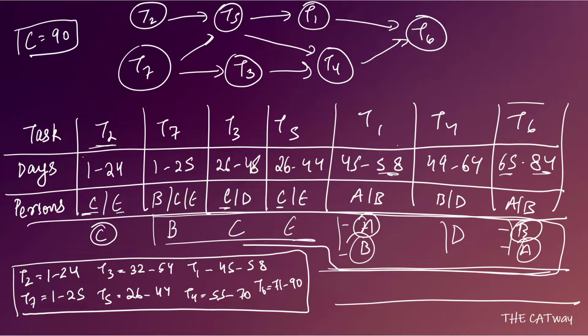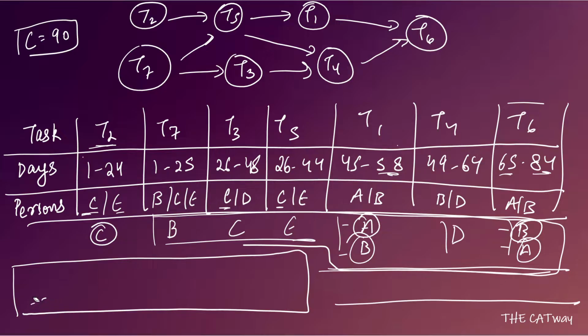Okay, I'm writing it C is equal to 90. I hope you understand what I mean by that. Now we will check the second case. So what is the second case? That E is going to start T2. Okay, so if E starts T2, then T2 will be completed by 24th day.